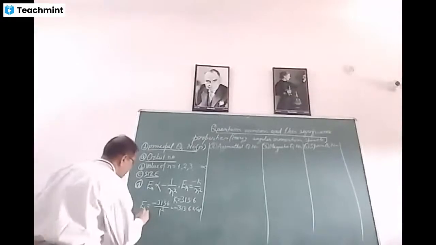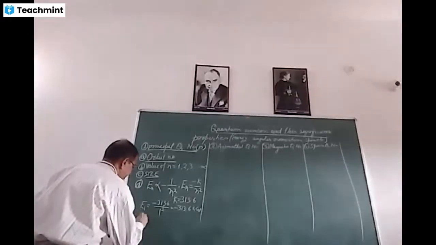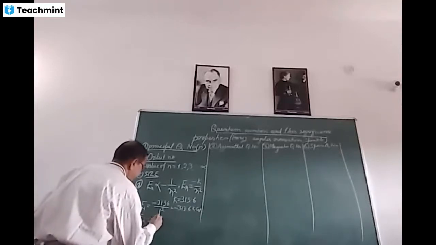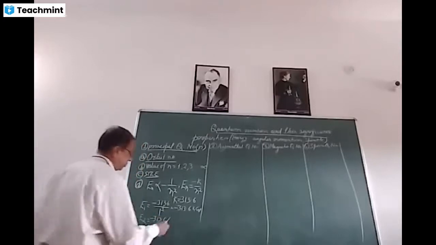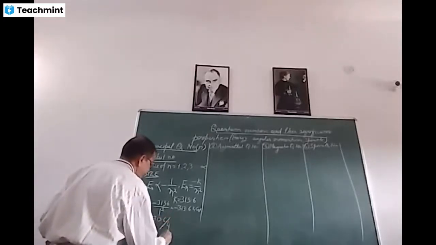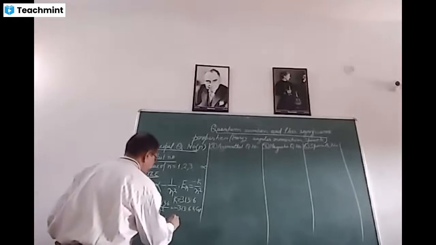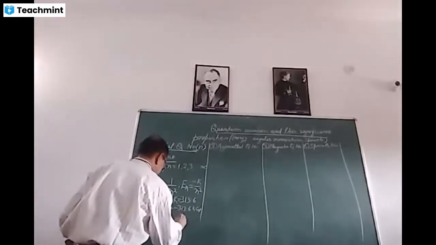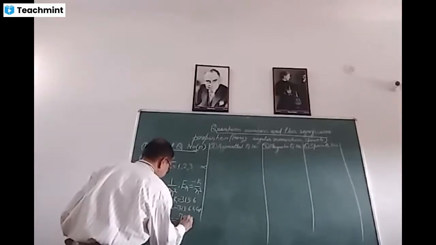Similarly, the energy of second orbit, E2, will be equal to -313.6 upon 2 square, that is 4. This comes to -78.4 kilocalorie.